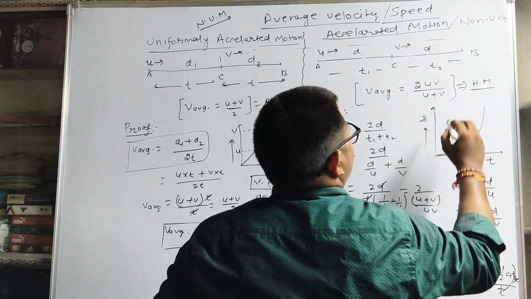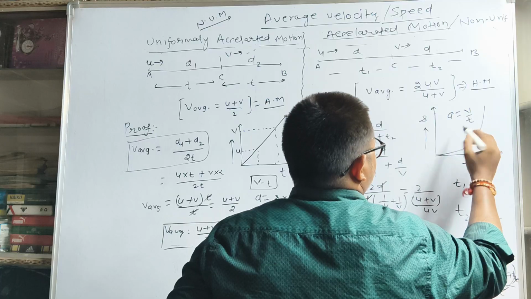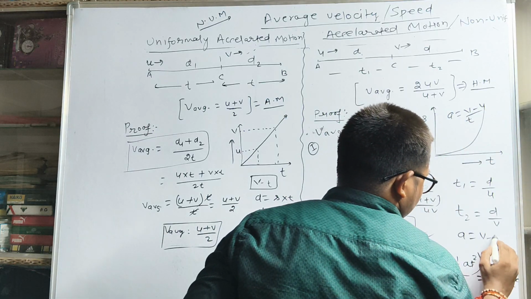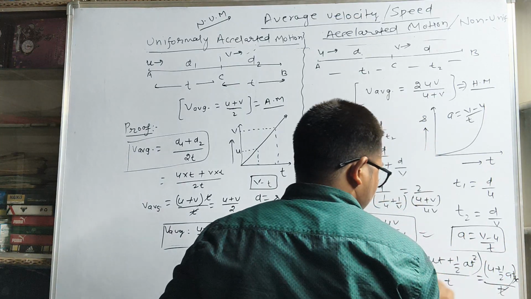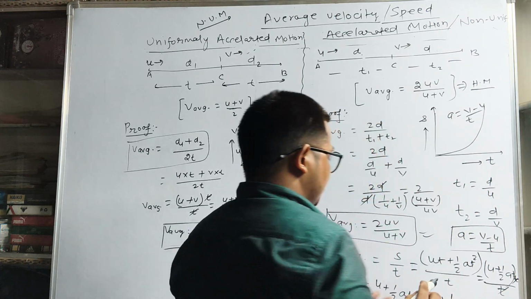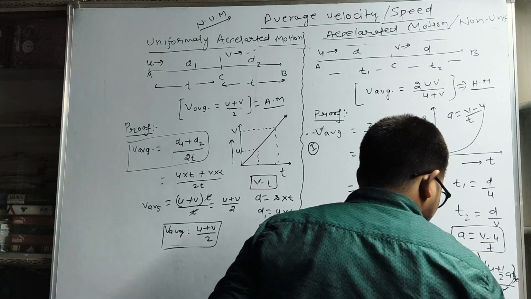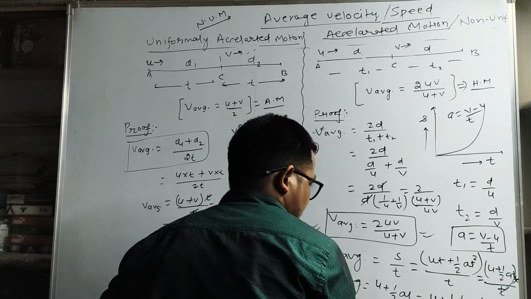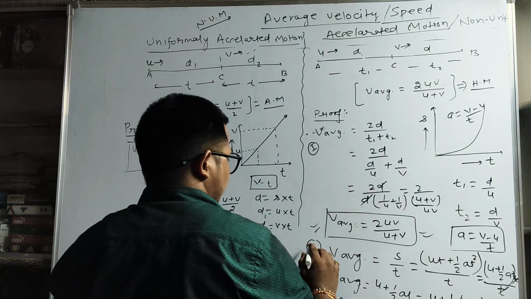But we know that a equal to what? Acceleration is nothing but v minus u upon t. So at the place of at we can write v minus u. So v average equals u plus 1 upon 2 into v minus u. If we solve this result, we will get the same formula. This is the first case formula.